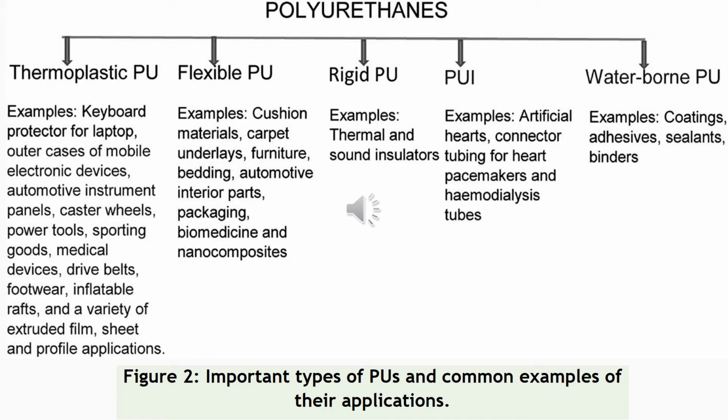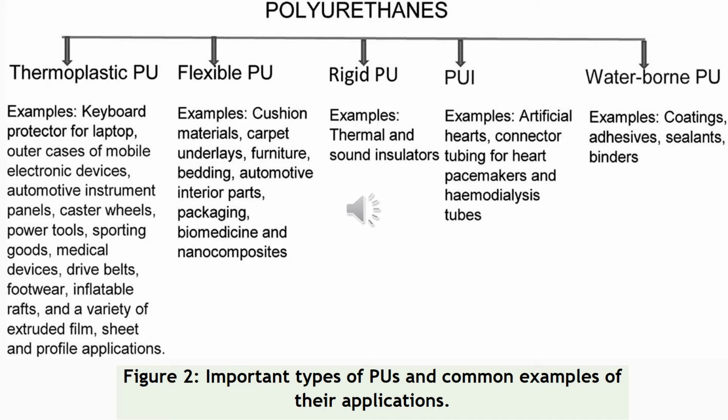Now thermoplastic PU. Thermoplastic PU, as its name indicates, thermoplastics are those which can be molded on heating. Most of the polyurethanes are actually thermosettings, but still there are thermoplastic polyurethanes.